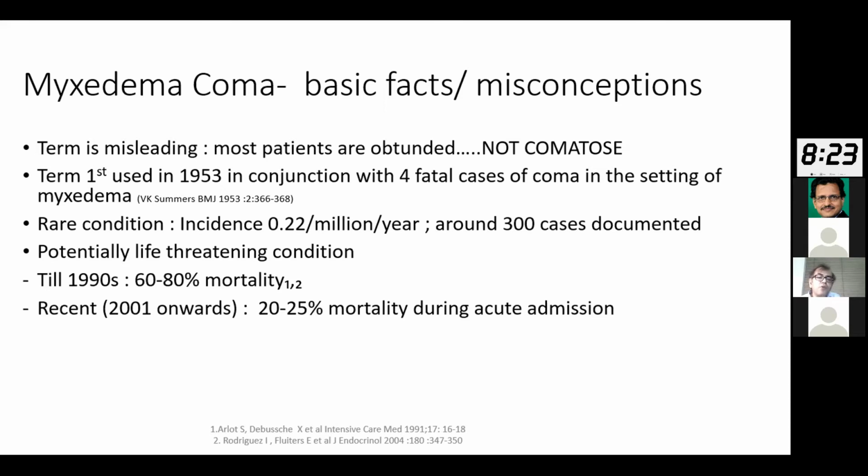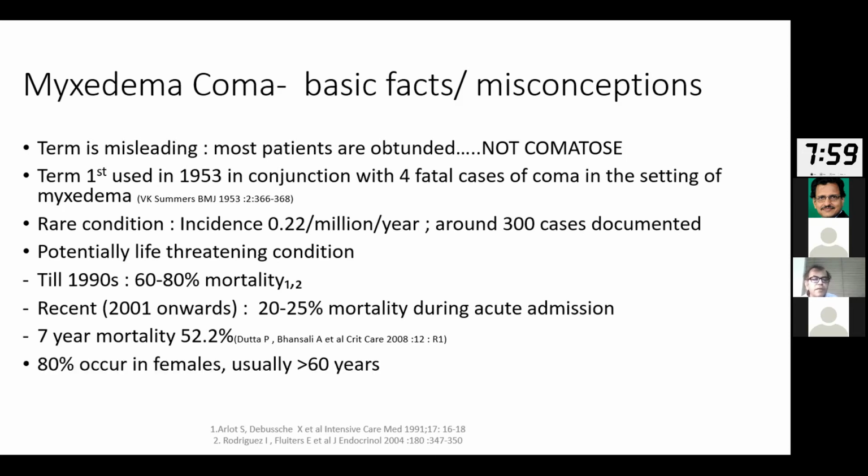However, these patients have got a long-term adverse outcome. This was a study done by Dr. Datta and Dr. Vansal's team from PGI, just on 23 patients of myxedema coma who presented for follow-up. The 7-year mortality was 52.2%, which suggests that these patients are at risk of other macrovascular disorders, which can lead to an increased mortality. It occurs 80% in females, usually more than 60 years, and usually occurs in winter months, more than 90% of cases present in the winter months. In fact, the couple of myxedema coma cases that I've seen in my life were all in the United Kingdom and all presented in winter months when the outside temperature was down to maybe less than 10 degrees.